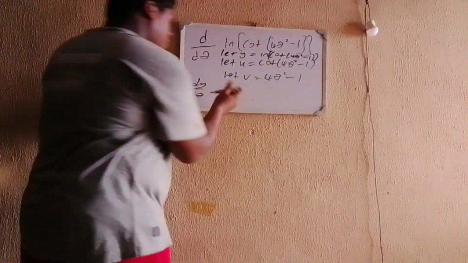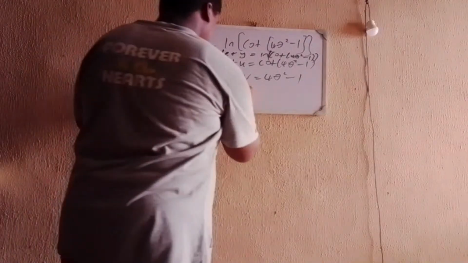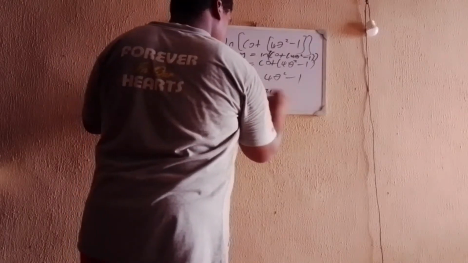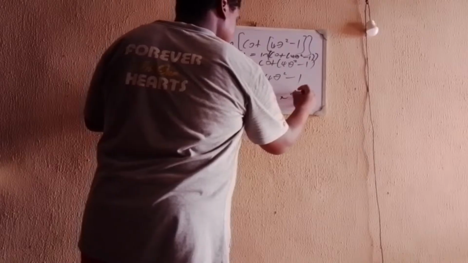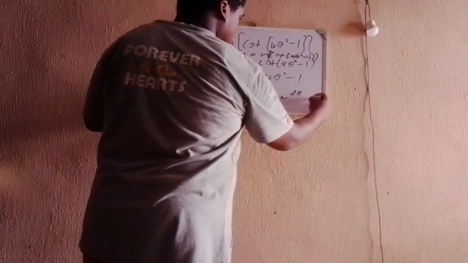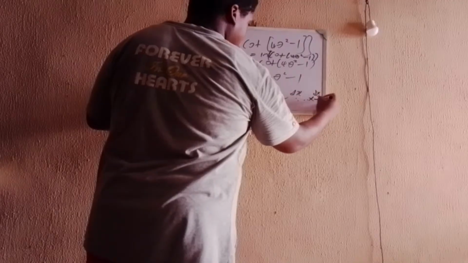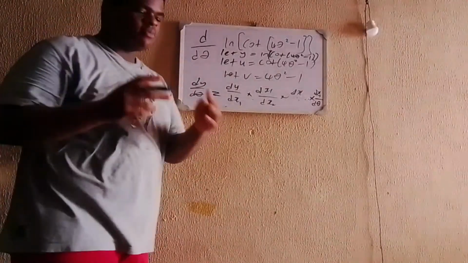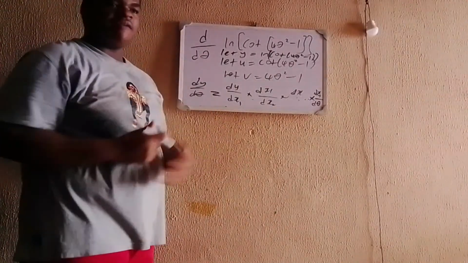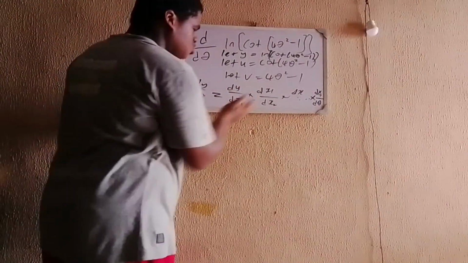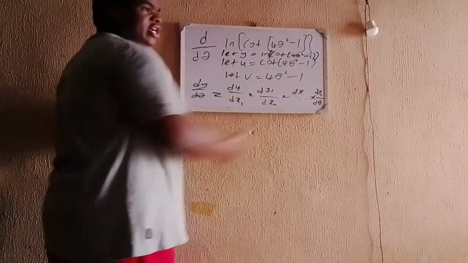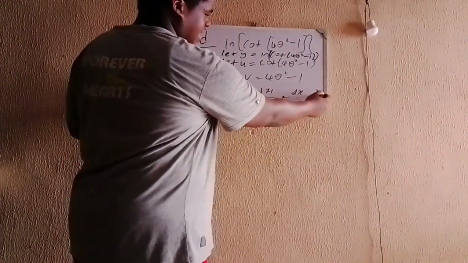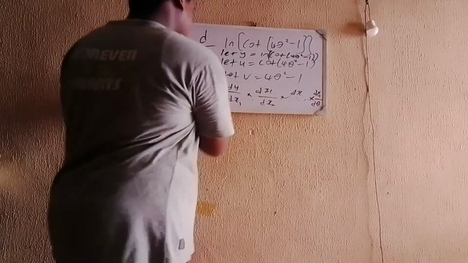The chain rule is a very cool rule that if you have dy d theta, you can say dy dx1 times dx1 over dx2 times dx2 over dx3, however many times you want, all the way down to dxn divided by d theta. I know that most people don't agree with the fact that a derivative can be used as a fraction, but the idea is that the dx1 cancels out the dx1, the dx2 cancels out the dx2, the dx3 cancels out the dx3, all the way to the dxn, and you are left with just dy d theta, which is equal to dy d theta.